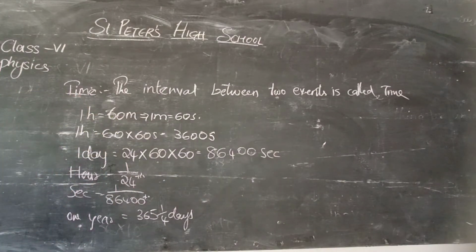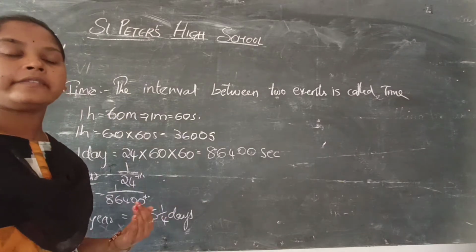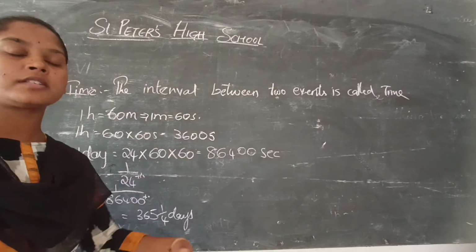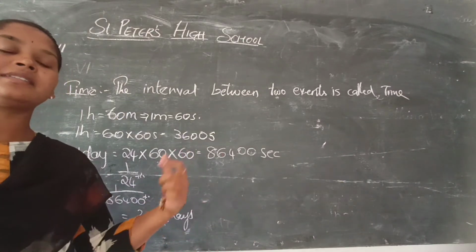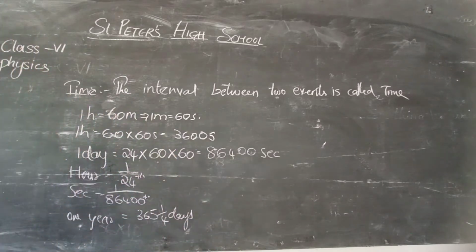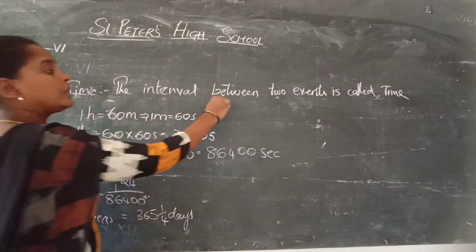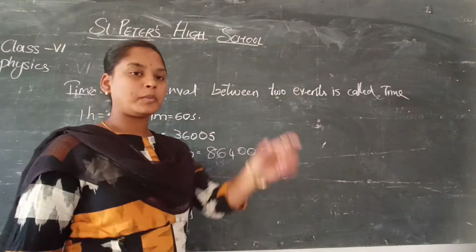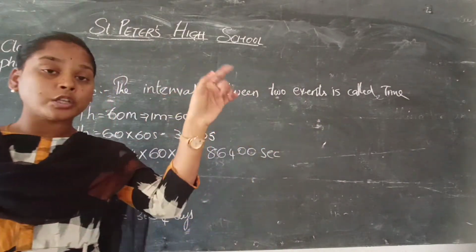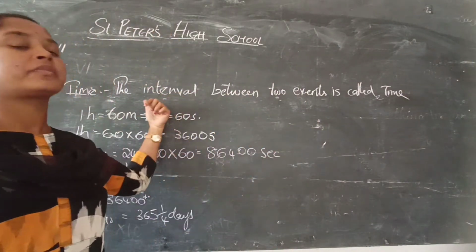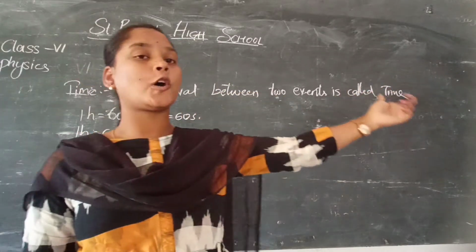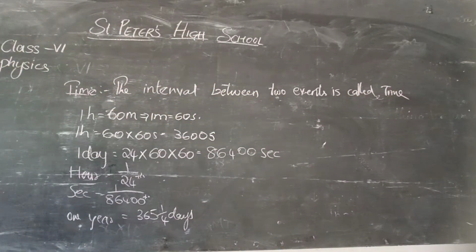So what is time actually? Is there any day without time? For everything we need time, right? So here what is time actually? The interval between two events. There will be a gap between two events, right? So how much gap there is, that is called time. The interval between two events is called time here.